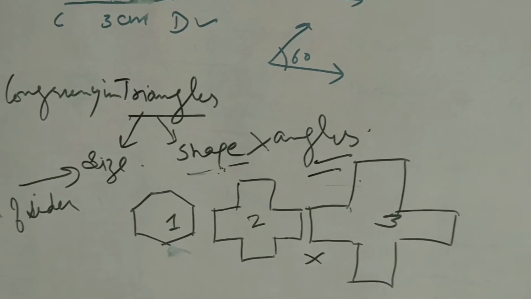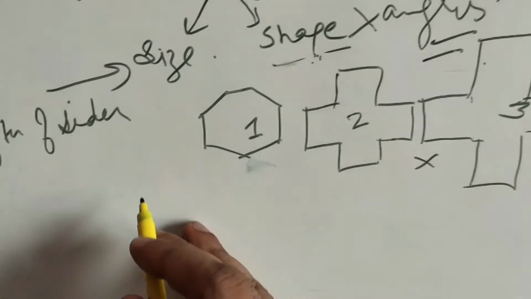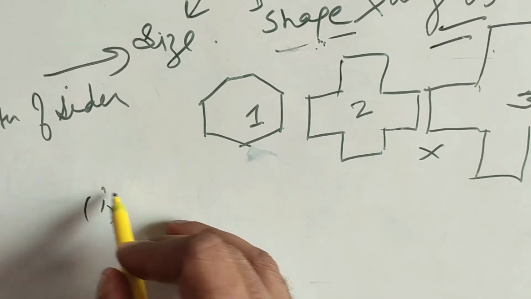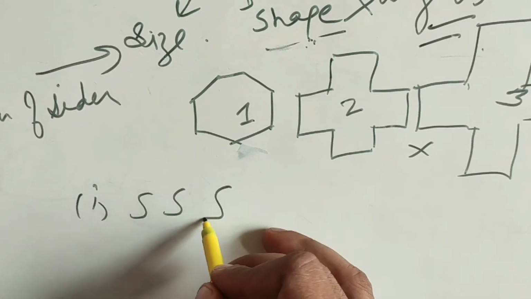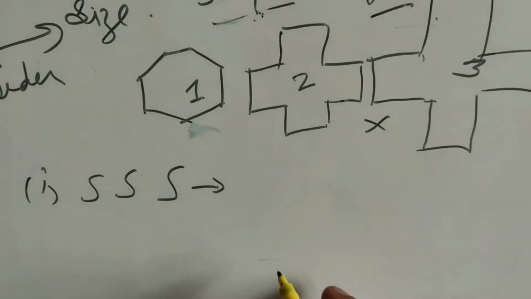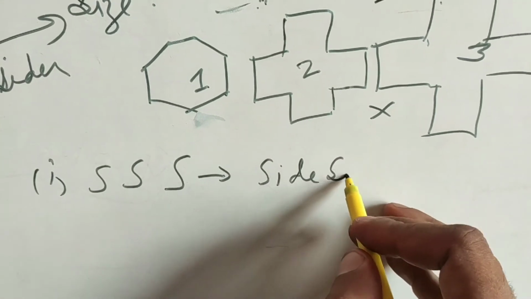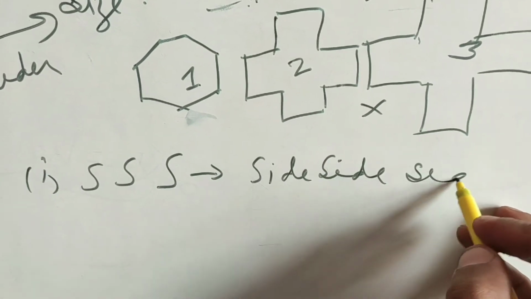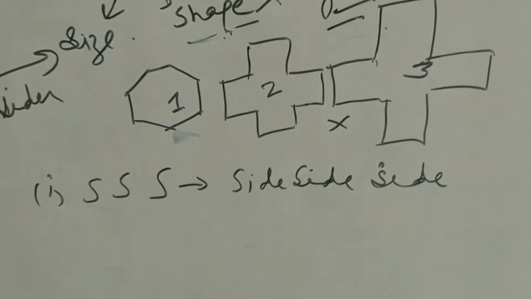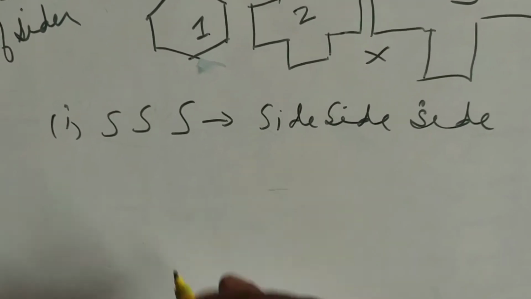So there are many congruency criteria. First we will start with the SSS criteria. This is the first criterion, S, S and S: side, side and side. If two triangles have equal sides, then they will be congruent.